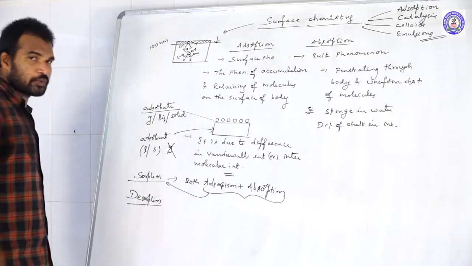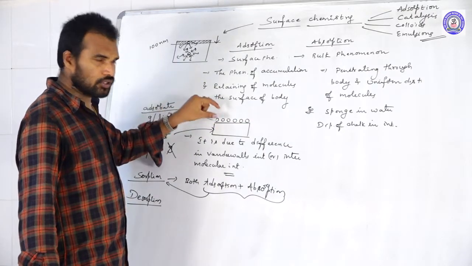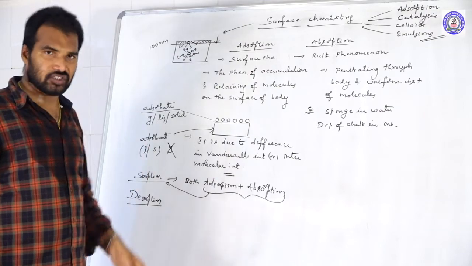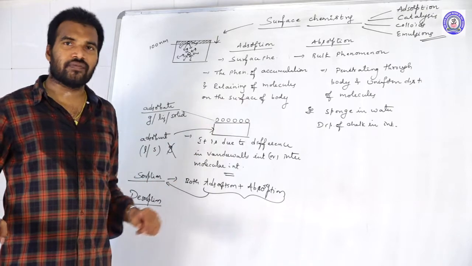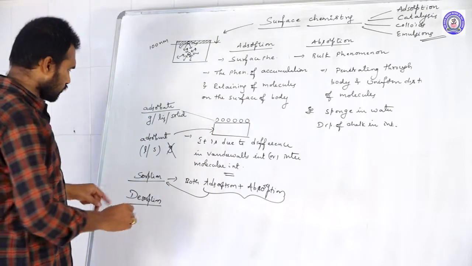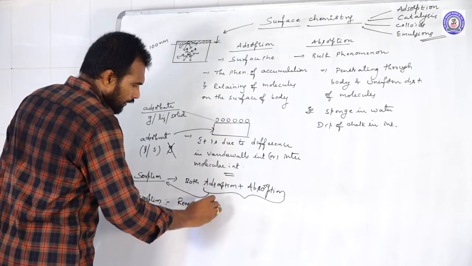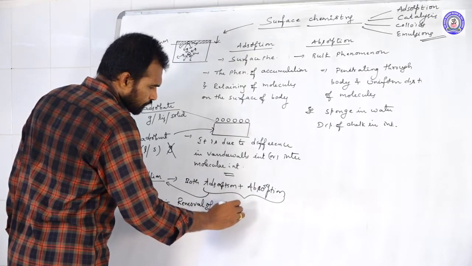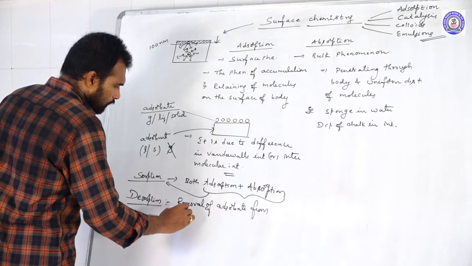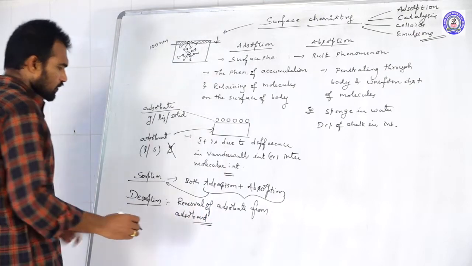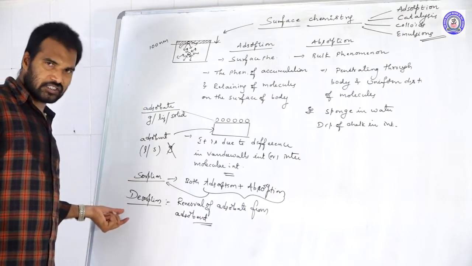Next one, desorption. What is desorption? As you know, the phenomenon of accumulation of molecules on the surface of a body we call adsorption. The phenomenon of removing the molecules from the surface we call desorption. So this is the removal of adsorbate molecules from the adsorbent. This process we call desorption. Understood? So absorption, desorption.